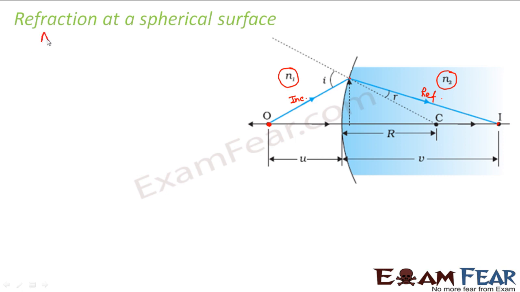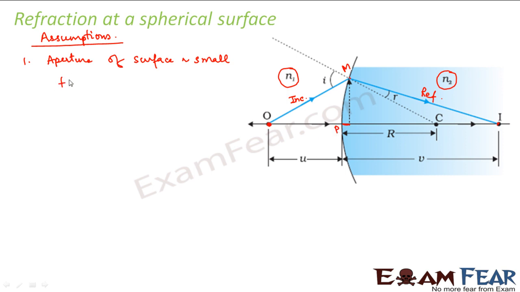First of all, we will have some assumptions while we go ahead. What do we assume? We assume that the aperture of the spherical surface is very small. That means this distance is negligible, so the angles which it makes will be very small. Let me name all the points. Let me call this point M. Let me call this point P.